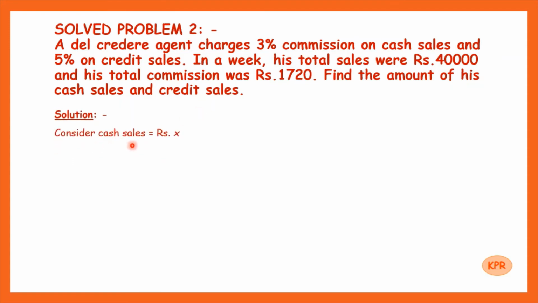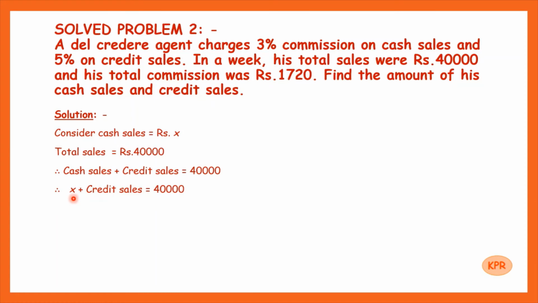So we will consider the cash sales as rupees X. Total sales are given as rupees 40,000. Cash sales plus credit sales is equal to 40,000. So we will have X plus credit sales is equal to 40,000. So credit sales is equal to rupees 40,000 minus X.